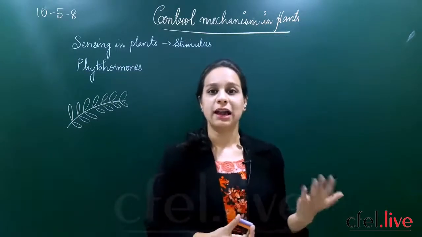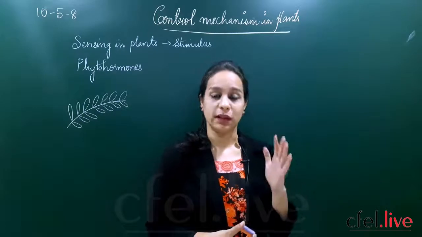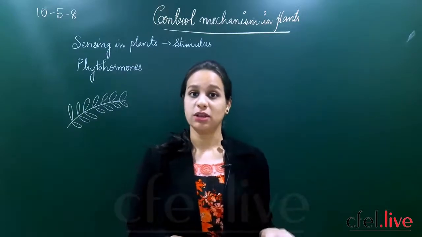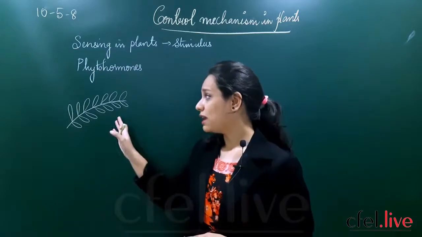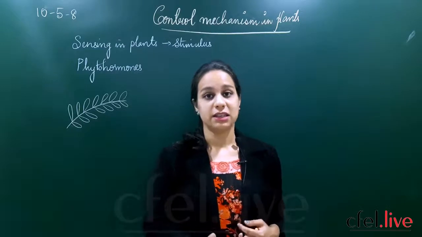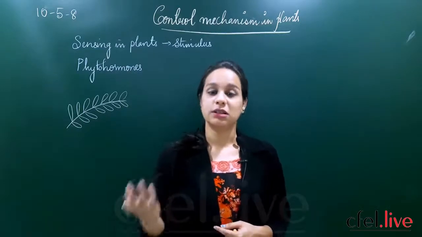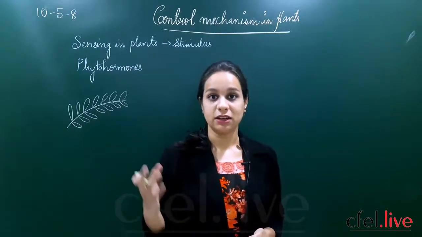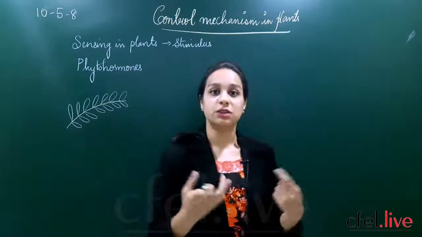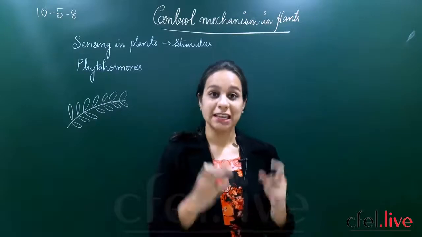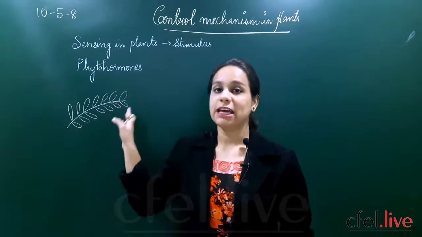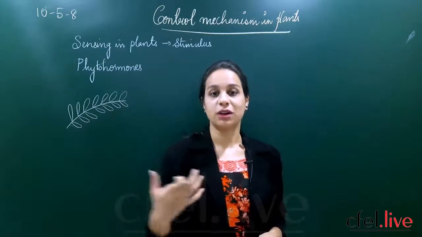We know that the human body is well equipped with the nervous system and also hormones. Plants do not have any kind of nervous system unlike us, and their body is not at such a hierarchical level. But even then, whenever I touch that plant, the leaves of mimosa curl. It is showing a response.